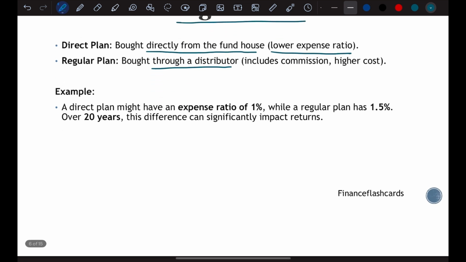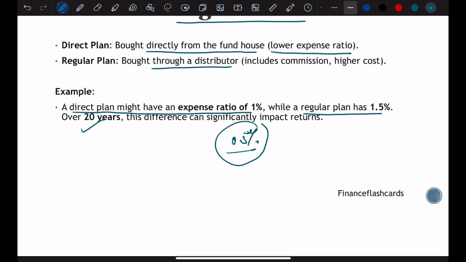In the example, we can see that a direct plan might have an expense ratio of 1%, while a regular plan can have 1.5%. In the short run, this 0.5% difference is not significant, but in the long run, like 20 years, this small percentage can have a very significant impact on your result.